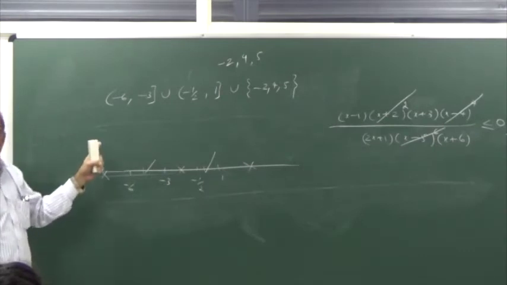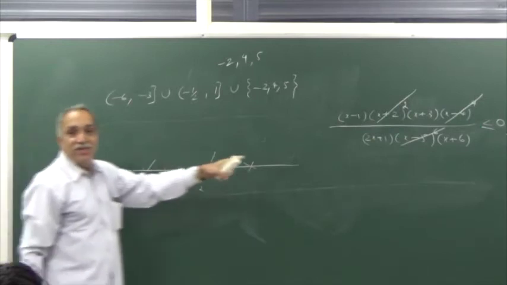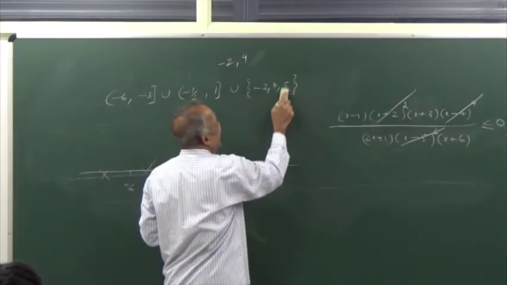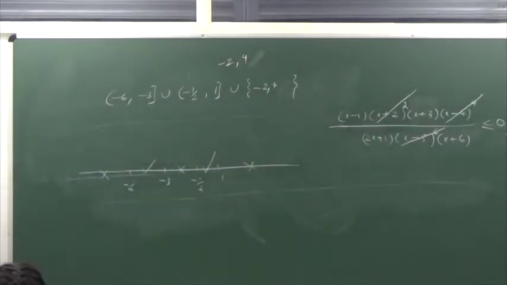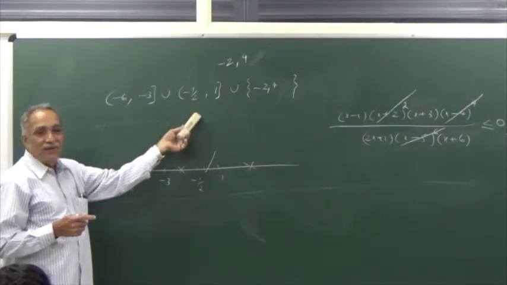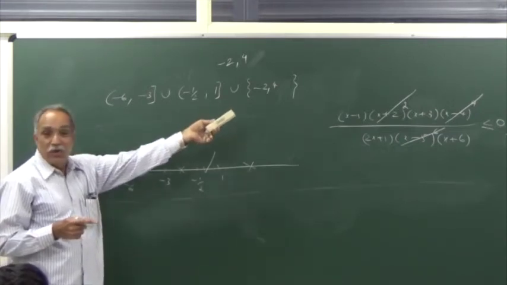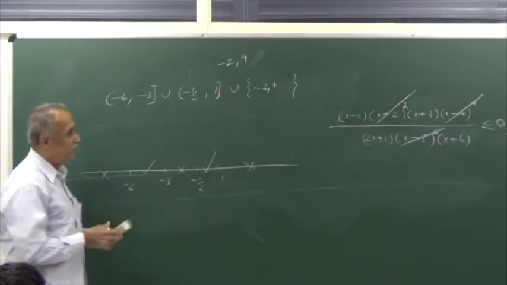Okay, 5 is in the denominator. Agreed? Can any of those points be included in one of the intervals? No. None of the intervals has an end point equal to minus 2 or 4. The set has to be left separately.